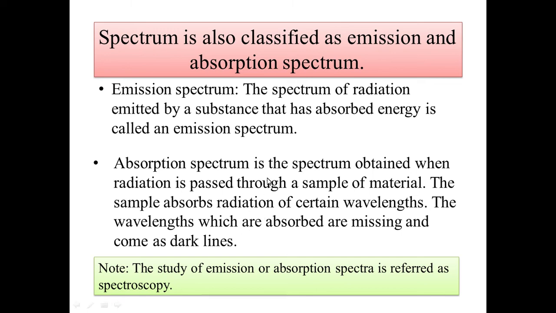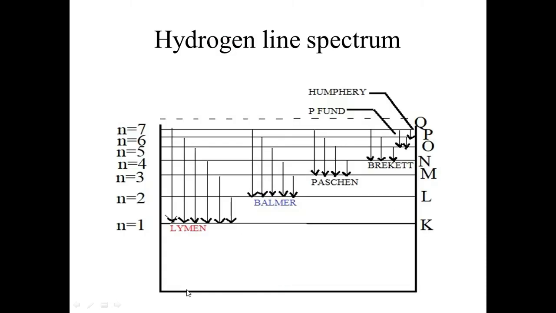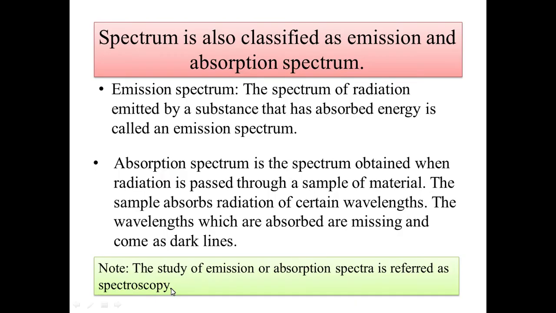So absorption spectra is the spectrum obtained when a radiation is passed through a sample material and that sample material absorbs some of the radiations. So absorption spectra is observed in the form of dark and light lines. That is a characteristic of absorption. Now the study of both kinds of spectra is called spectroscopy, and spectroscopy is a branch of chemistry which deals with the study of these two types of spectra obtained from any atom or element.